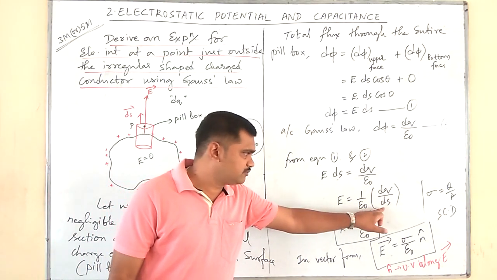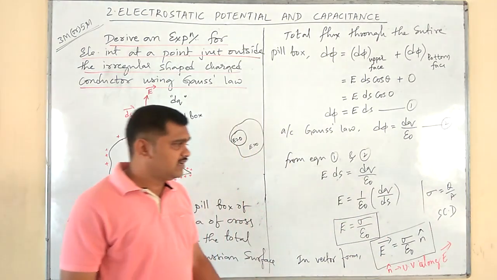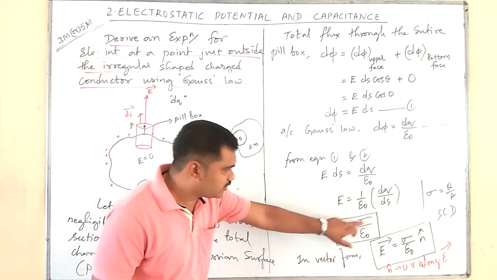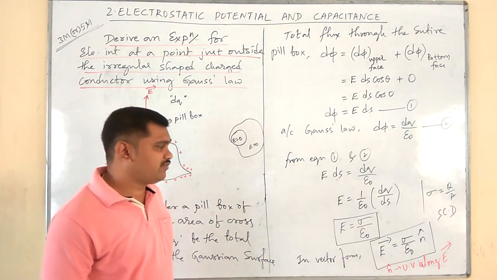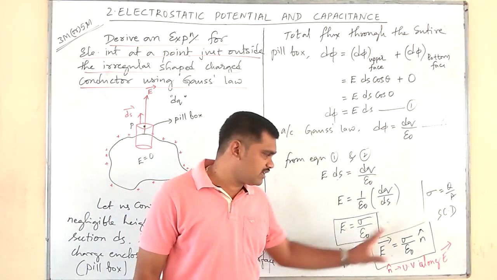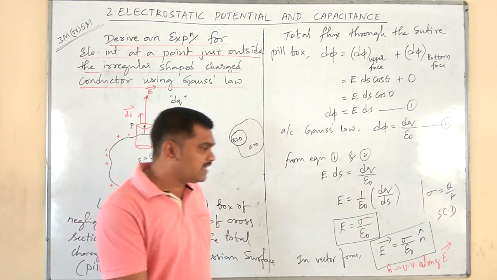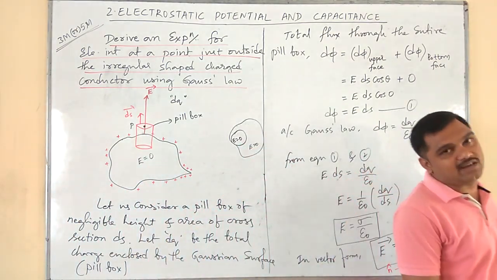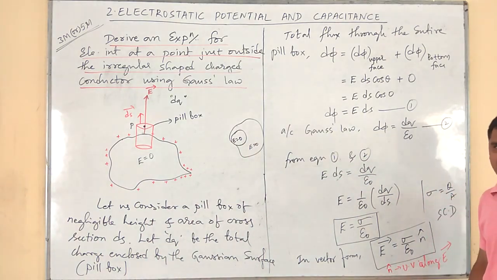On rearranging the terms, you get this. Charge per unit area is surface charge density, that is sigma. Therefore, E is equal to sigma divided by epsilon naught. In vector form, E vector is equal to sigma divided by epsilon naught into n cap, where n cap is the unit vector in the direction of E vector, or n is the unit vector along E vector.